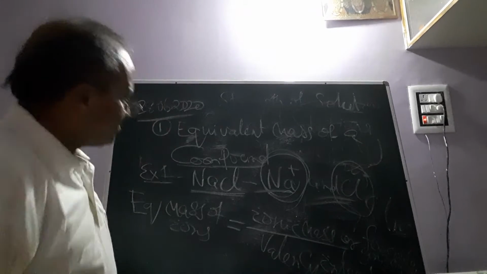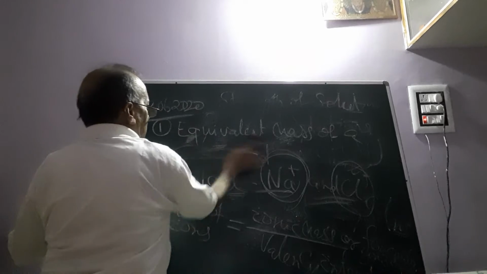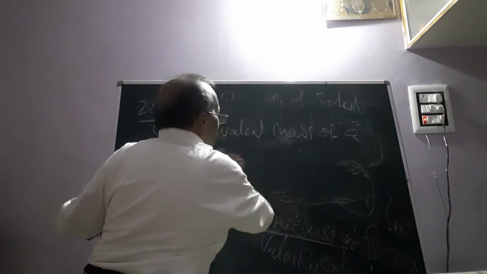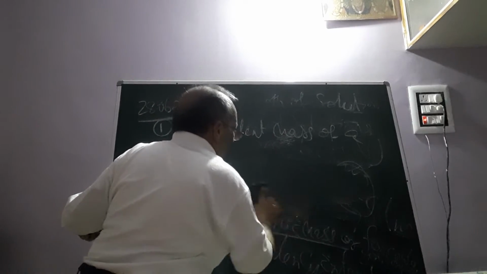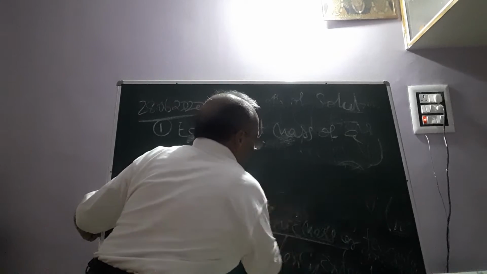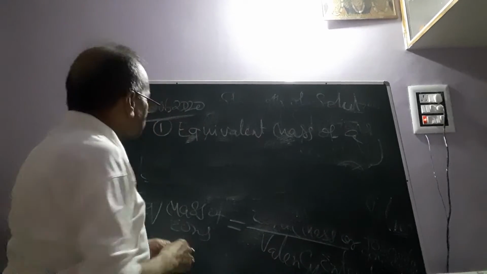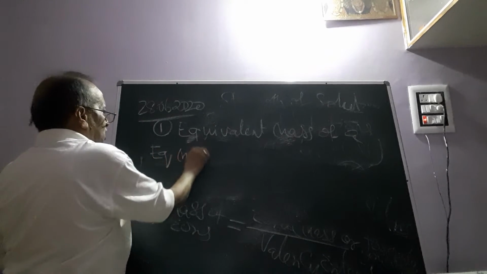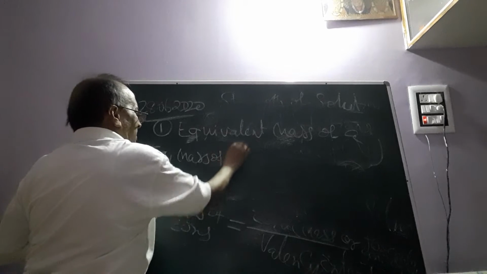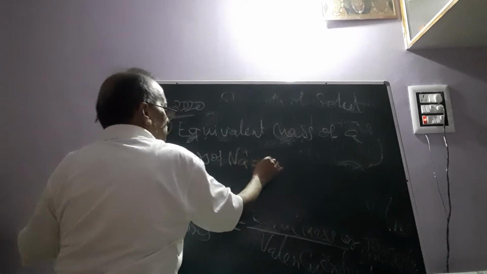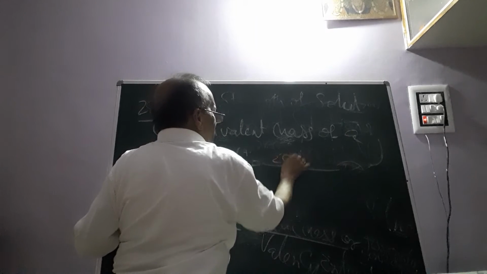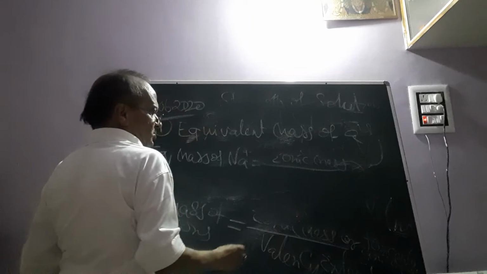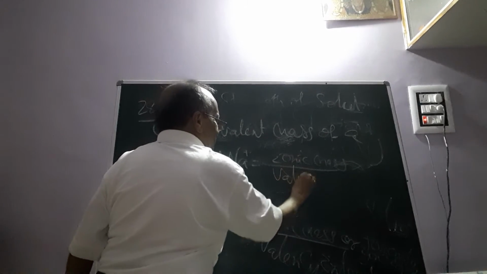Now let us apply this formula to determine the equivalent mass of sodium plus ion and chloride minus ion. So the equivalent mass of sodium plus ion is equal to ionic mass, or formula unit mass, divided by valency integer.